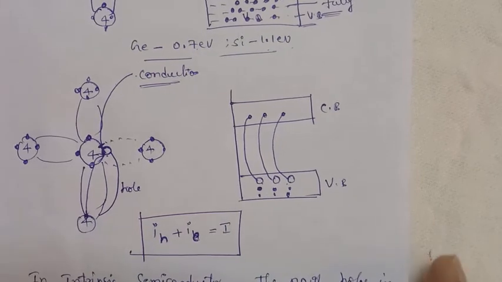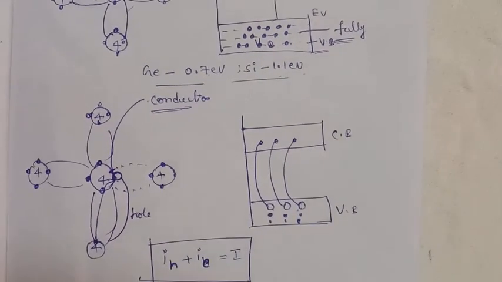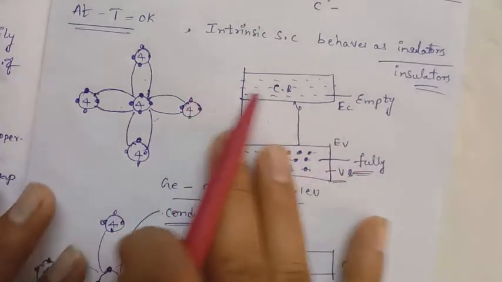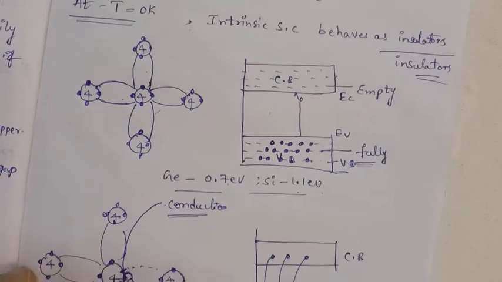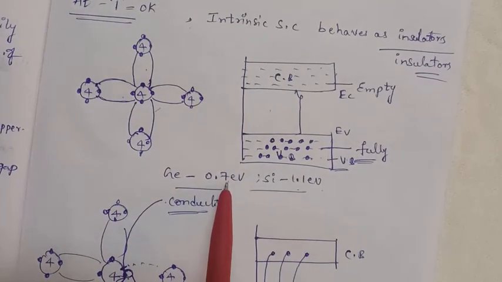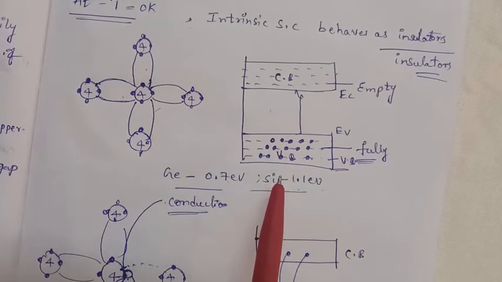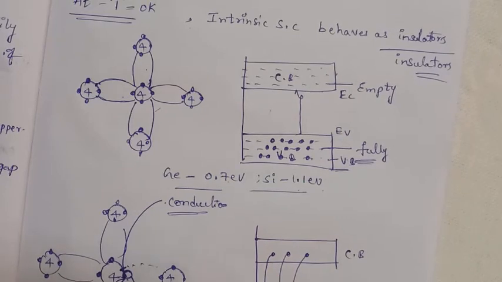So that is the intrinsic semiconductor. In an intrinsic semiconductor, at a low temperature there is no free electron, and you have to give energy like 0.7 electron volts or 1.1 electron volts. But to create free electrons in the conduction band with less than this energy, you have to do doping. What is the meaning of doping? Doping means adding impurities.